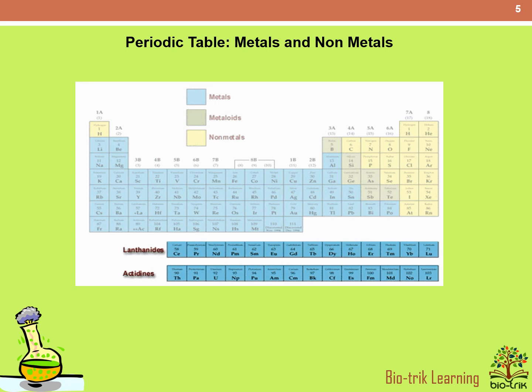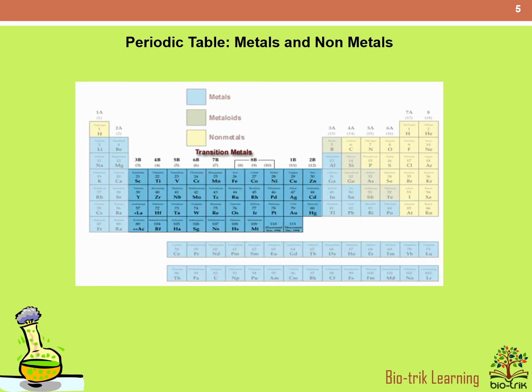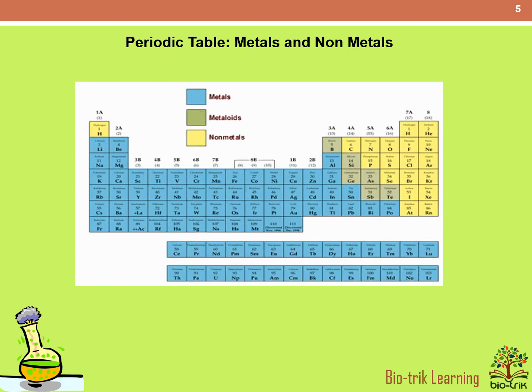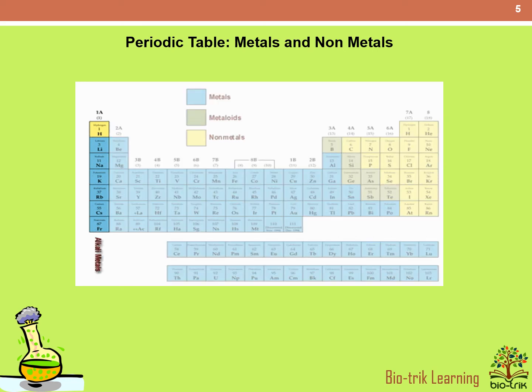There are a total of 92 elements that are known to be found naturally, out of which 70 are metals and 22 are non-metals.